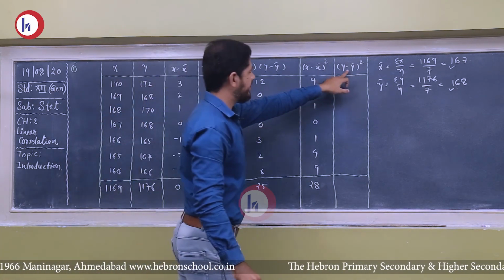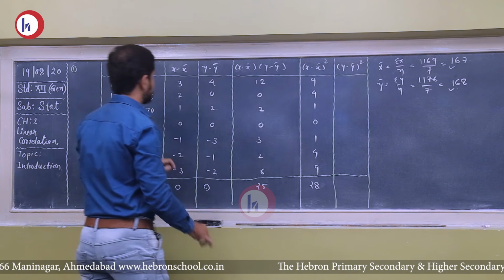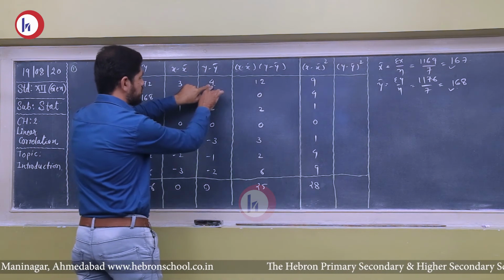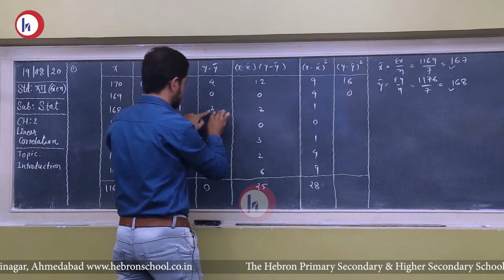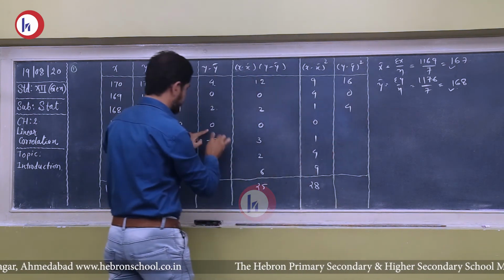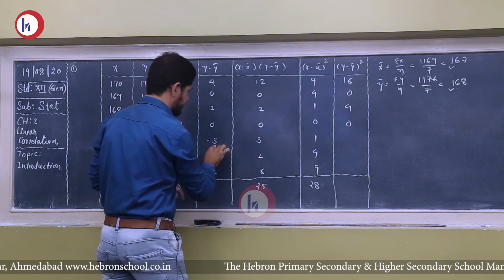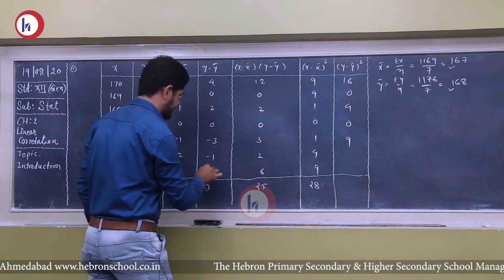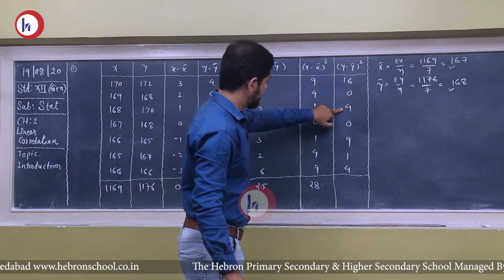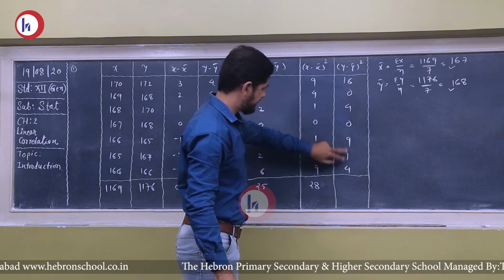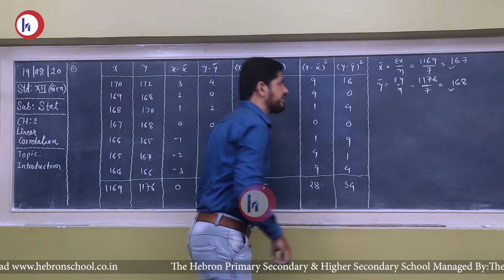Finally, the square of y minus y bar: square of 4 is 16, 0, square of 2 is 4, 0, square of 3 is 9, 1, and finally 4. So 16 plus 4 is 20, and 10 makes 30, with 4 it is 34.